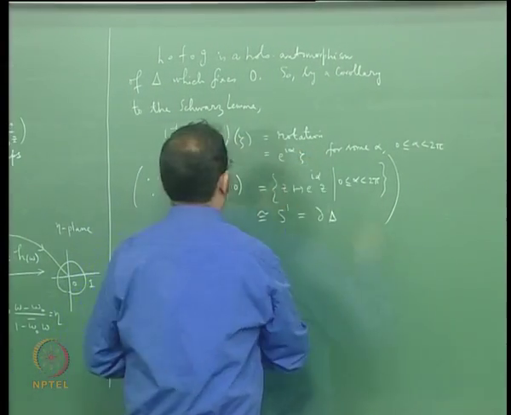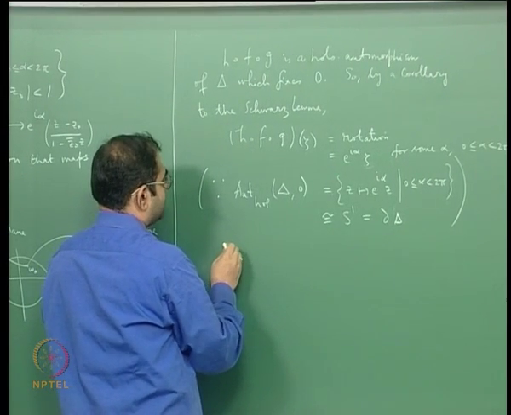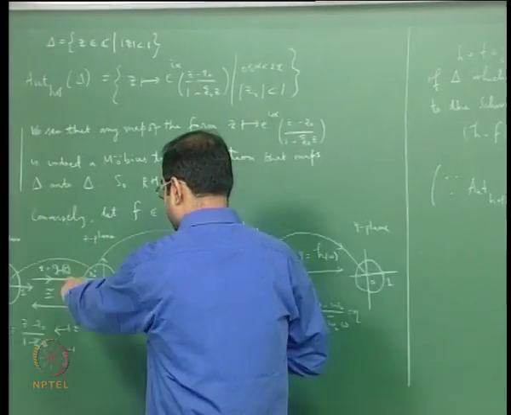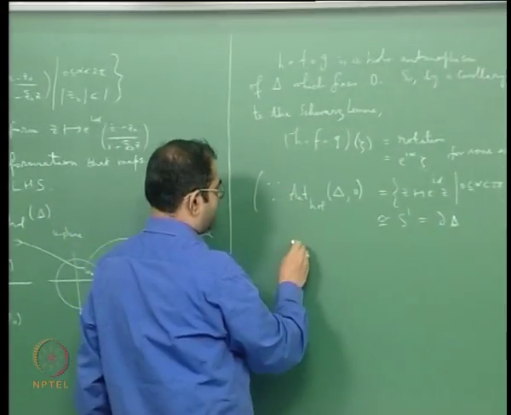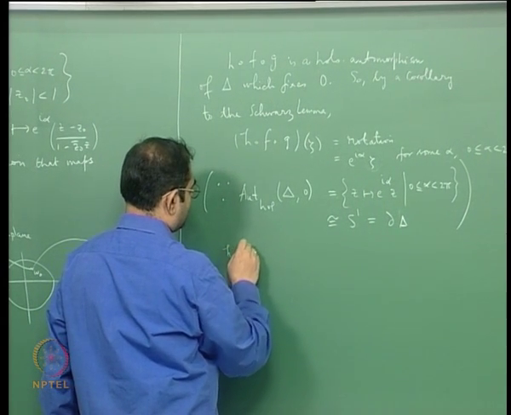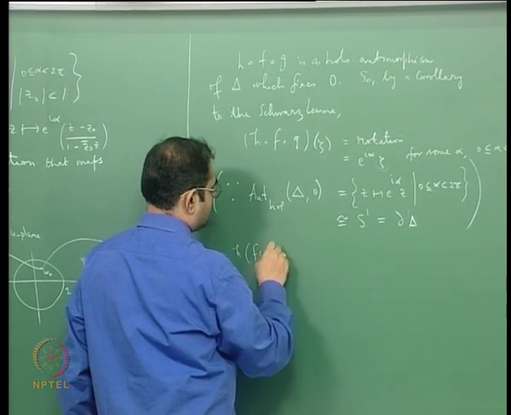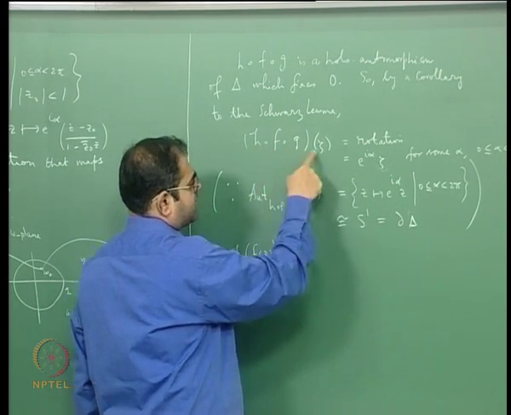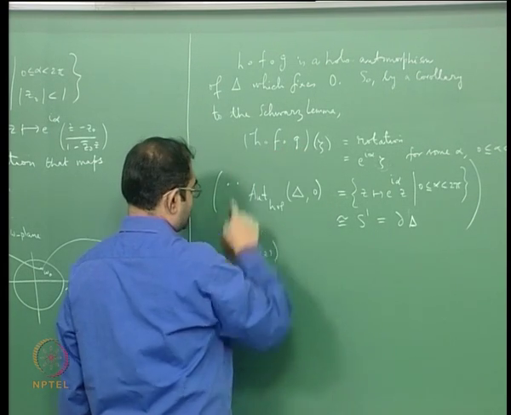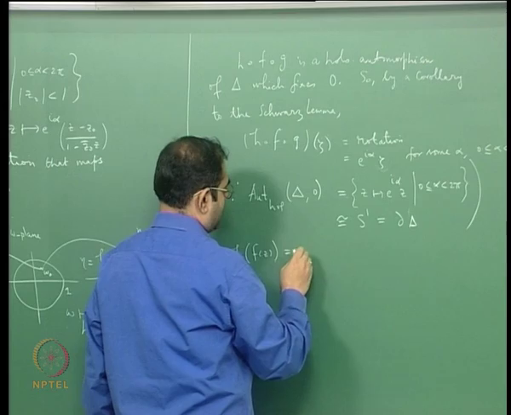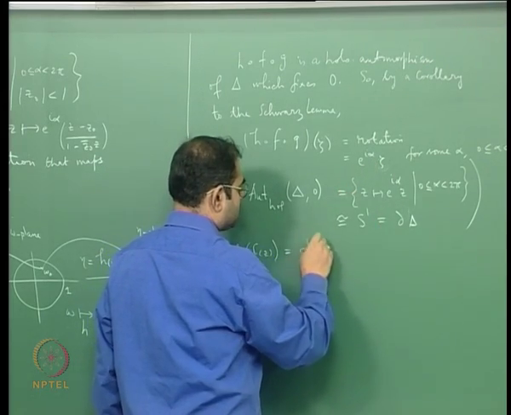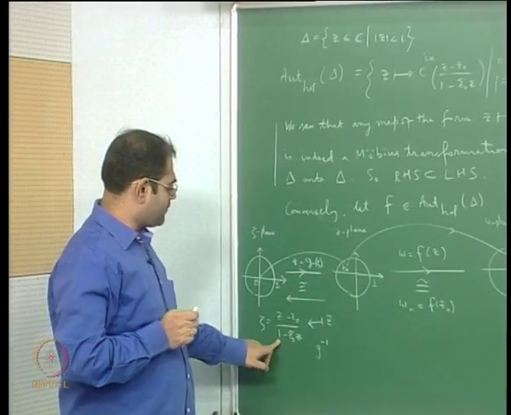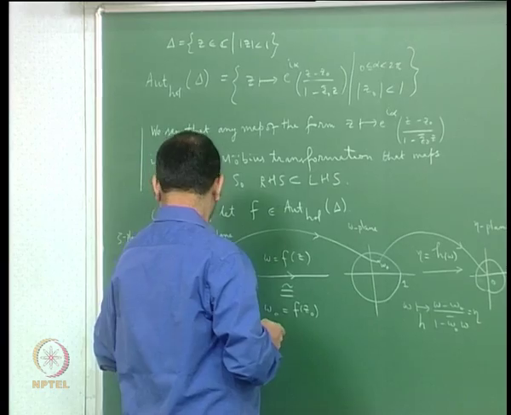So g of zeta is z, so I will get h of f of z. See, h of f of g of zeta is h of f of g zeta, but g zeta is z, so I will get f of z. So I will get h of f of z is equal to e power i alpha into zeta, and what is the formula for zeta? The formula for zeta is (z minus z naught) by (1 minus z naught bar z).